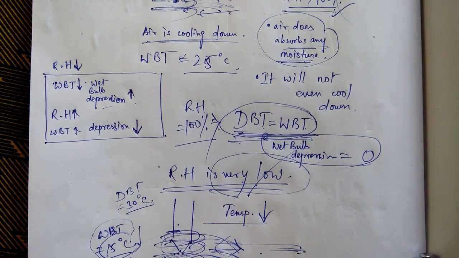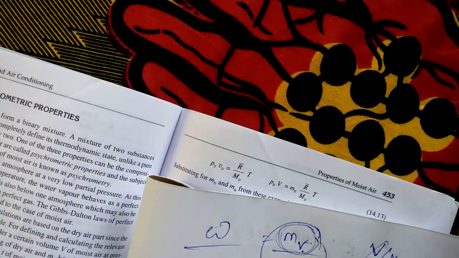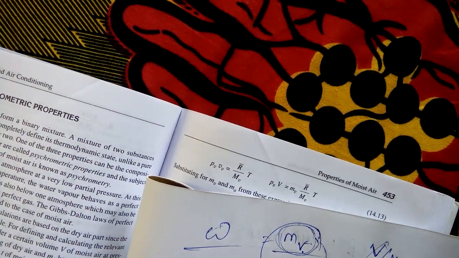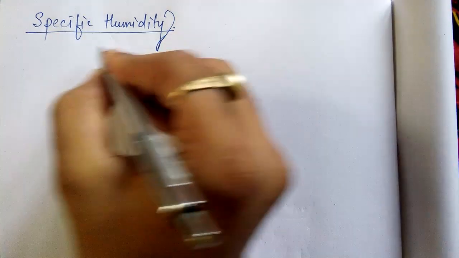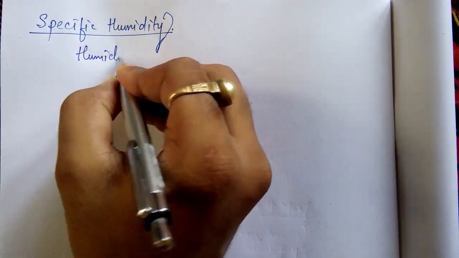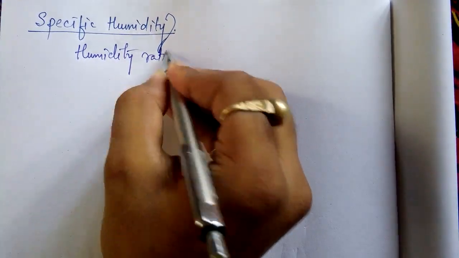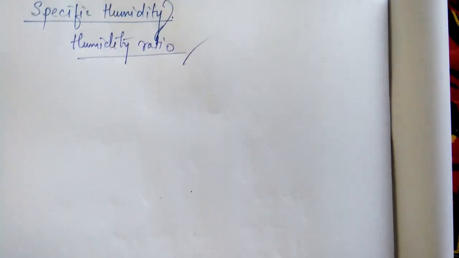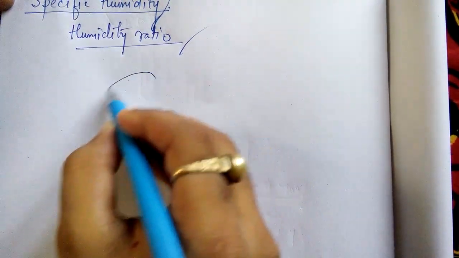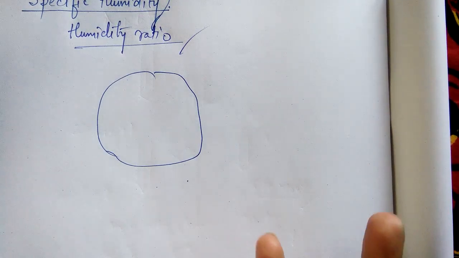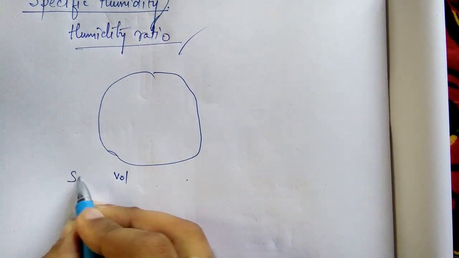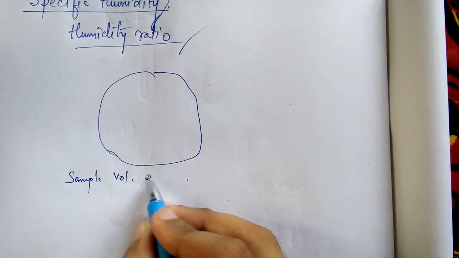Now we are going to learn about specific humidity. Okay, so what is specific humidity? Specific humidity is also known as absolute humidity or humidity ratio. Suppose this is a sample volume of moisture.